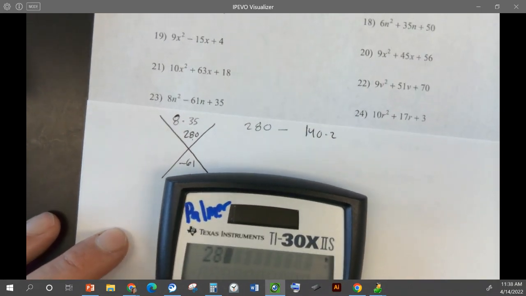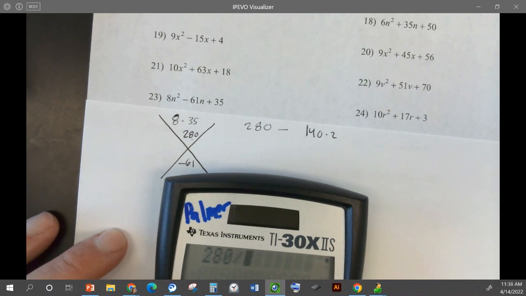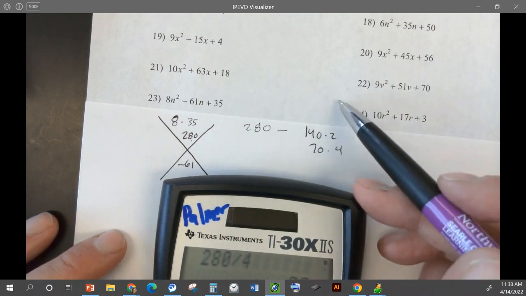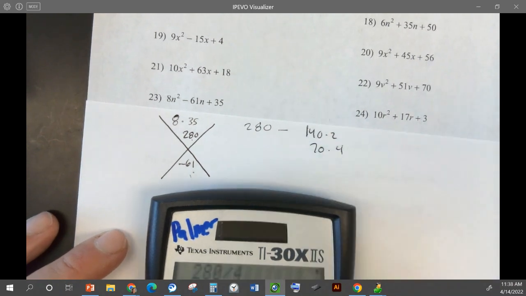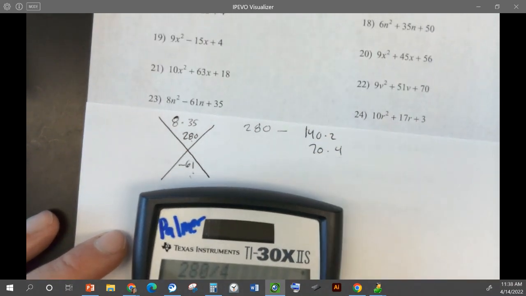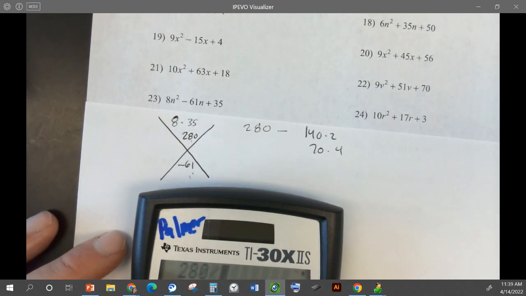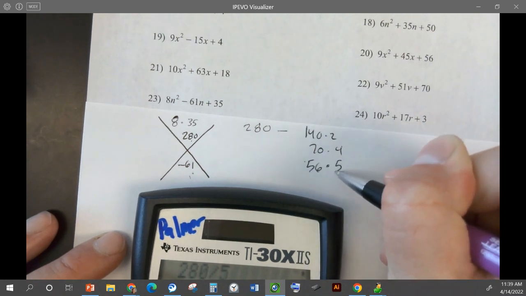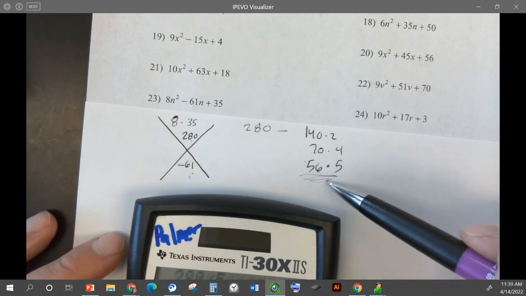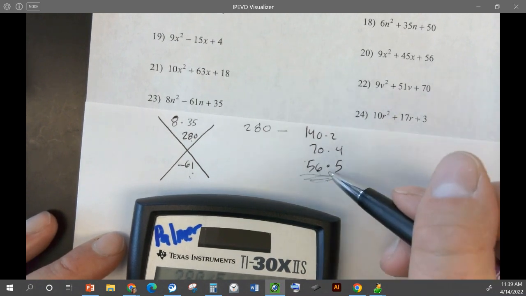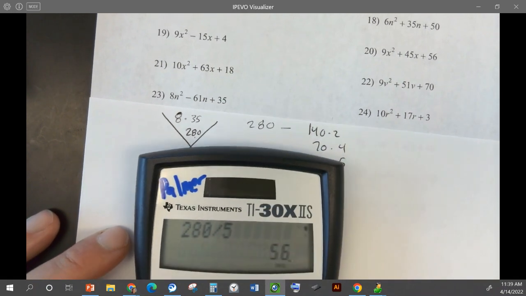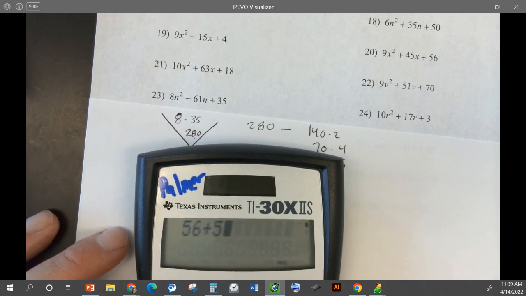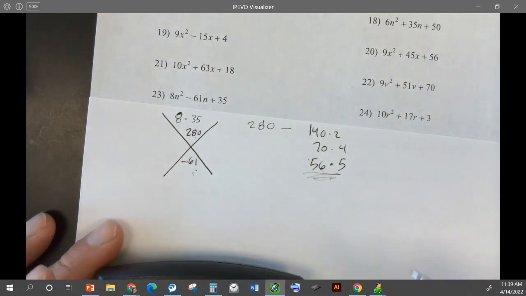How about 280? Maybe 4 goes in there. So 70 times 4, but let's see. That's still not 61 different here, or they don't add up to 61. Okay, how about 5? 280 divided by 5. So 56 times 5. Could we get 61 out of this? So if we add them, 56 plus 5 gives us 61. So this one will work.